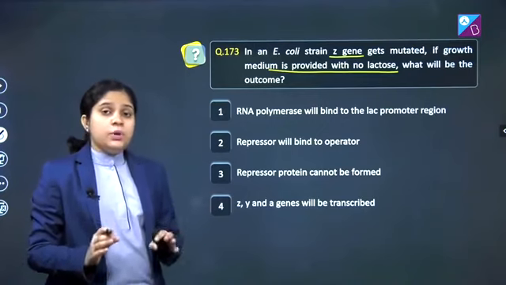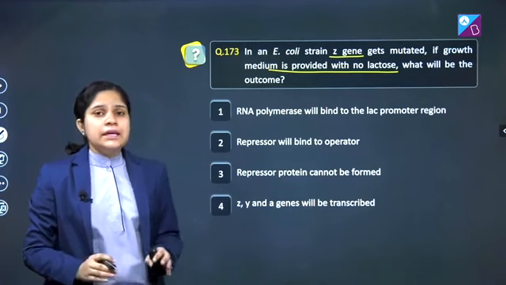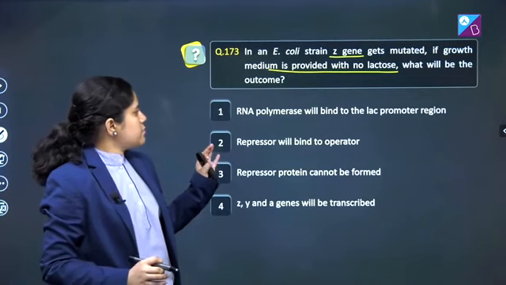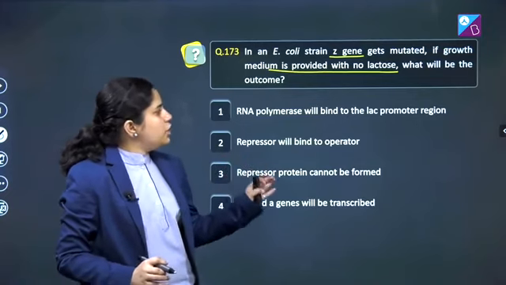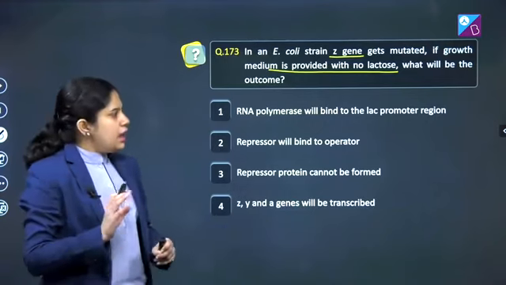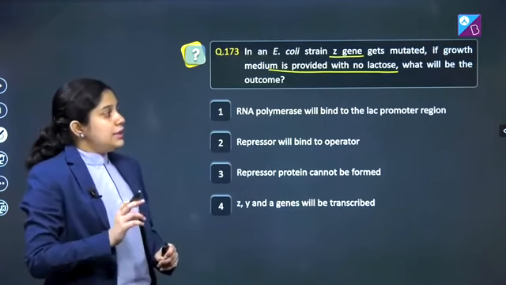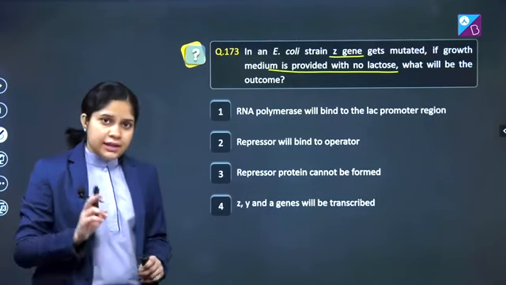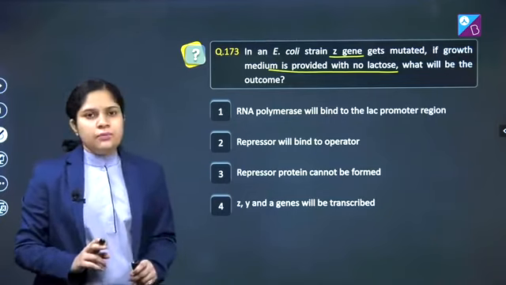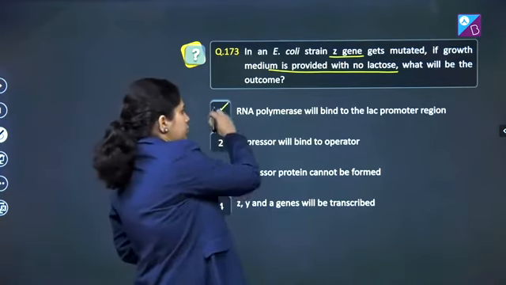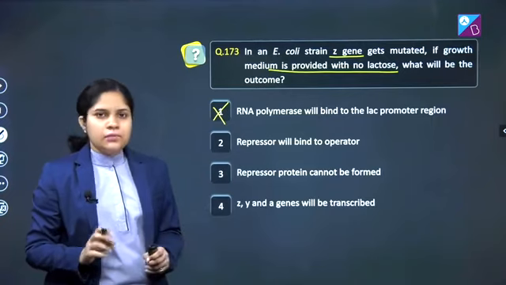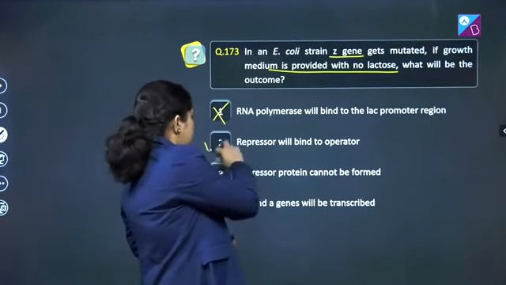That means there will be no transcription of the structural genes. Let's see the options. First, RNA polymerase will bind to the lac promoter region. RNA polymerase will bind to the lac promoter region when lactose is present in the medium. So this is incorrect. Second, repressor will bind to the operator. This is a absolutely correct statement.